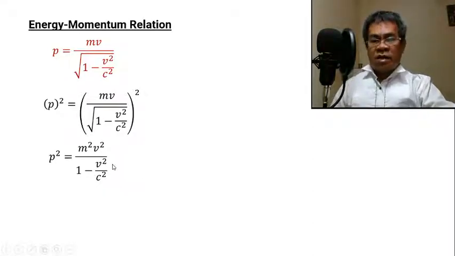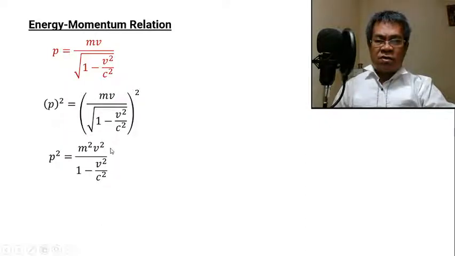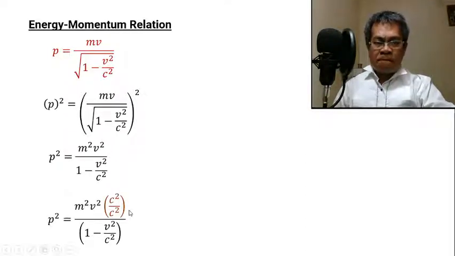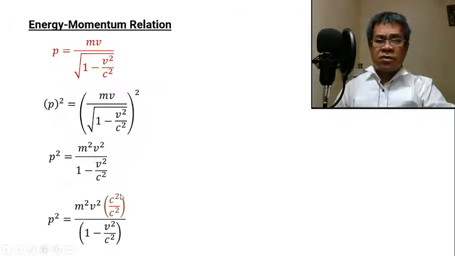Then we can rationalize the numerator. Multiply the numerator by c squared over c squared. Okay, the purpose is to derive the relation. So this is 1. Therefore, nothing has changed in the previous equation. The same in mathematics, there's no violation.